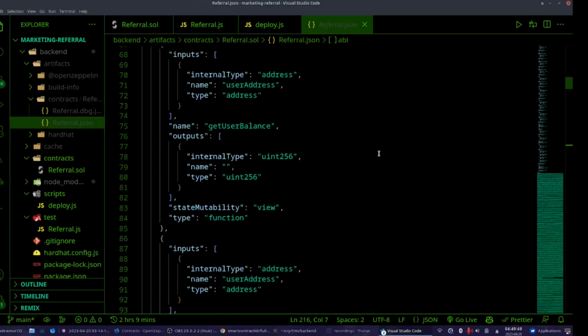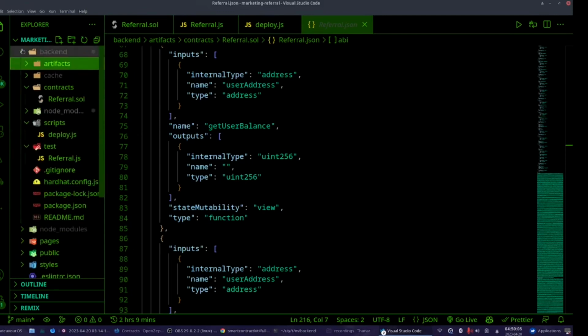You know, in Web3 development, you don't do API calls. Instead of API calls, you have ABI. This is what you can use to interact with the contract. Okay, we have that. Let's just close this.